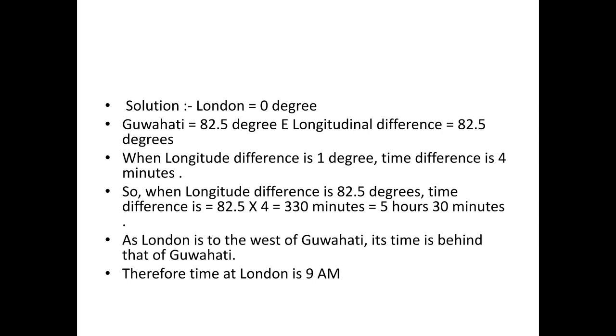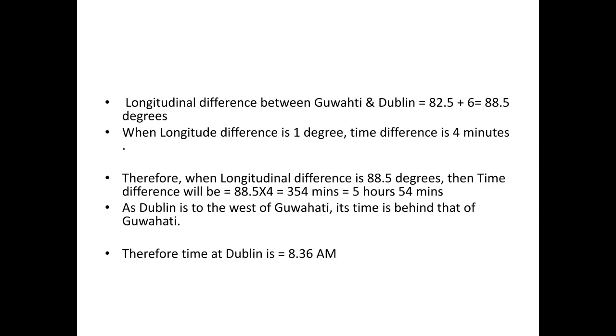Therefore, the time at London will be, we all knew that Guwahati time was 2:30 p.m. So, if we go back, 2:30 p.m. minus 1 is 1:30 p.m., minus 1 is 12:30 noon, minus 1 is 11:30 a.m. Again minus 1 is 10:30 a.m. Again minus 1 is 9:30 a.m. Again half an hour minus, it's 9 a.m. So when it is 2:30 p.m. afternoon in Guwahati, it is definitely going to be 9 a.m. at London in England. Next, we had the second part.